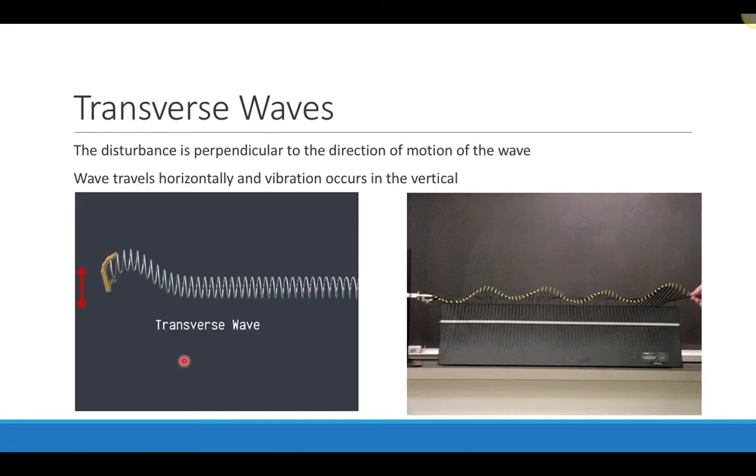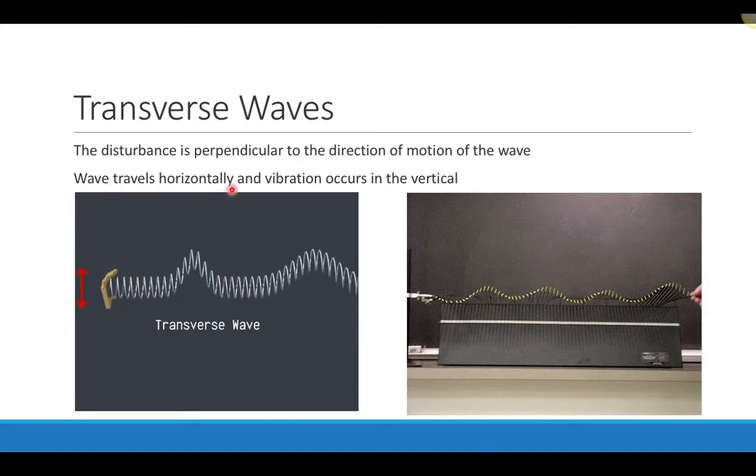So with a transverse wave, the disturbance of the wave is perpendicular to the direction that the wave travels. So here I have a slinky or a spring, and a hand is disturbing that spring up and down, so in the up and down direction, but the wave itself, or the traveling disturbance, is moving to the right.